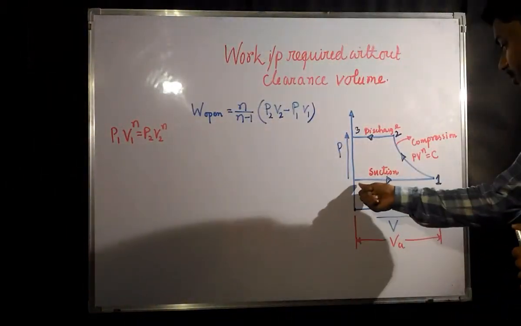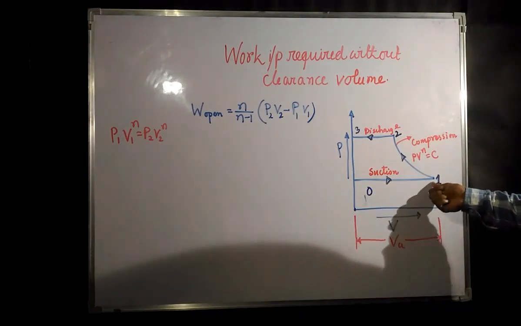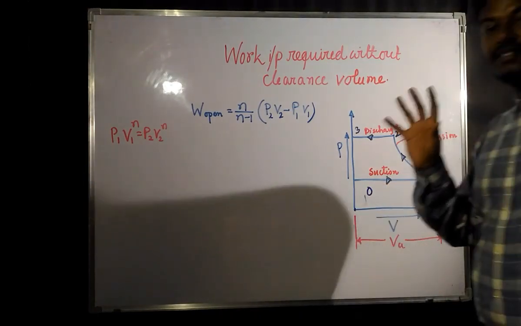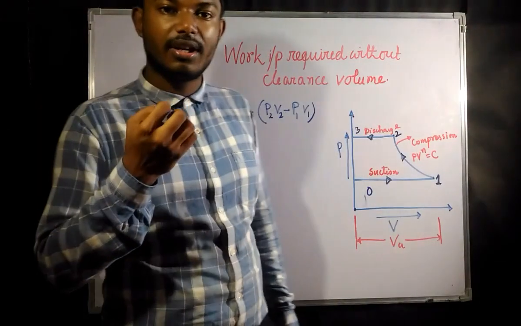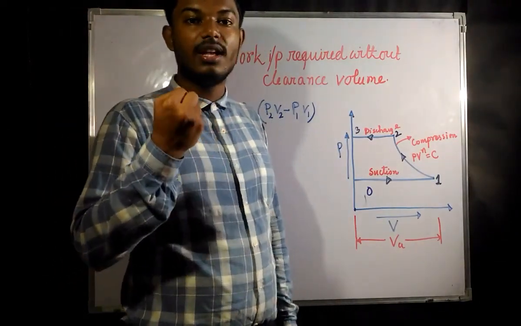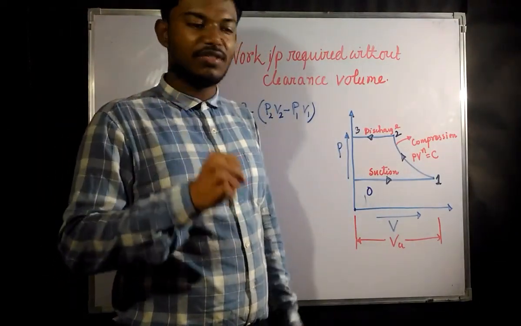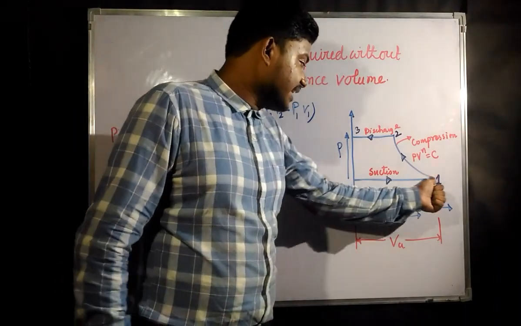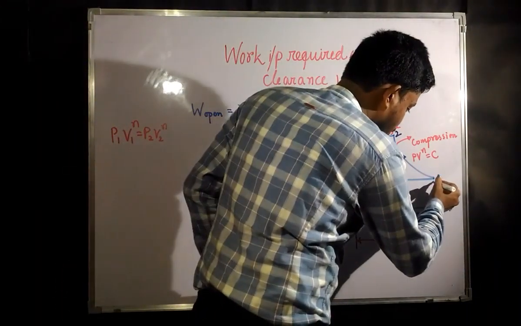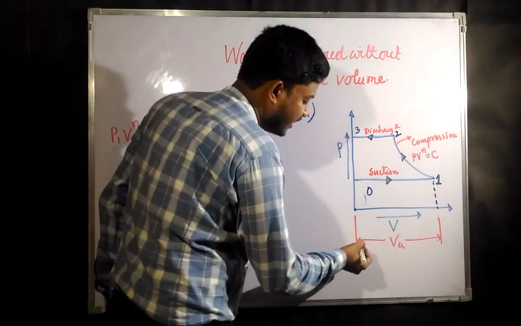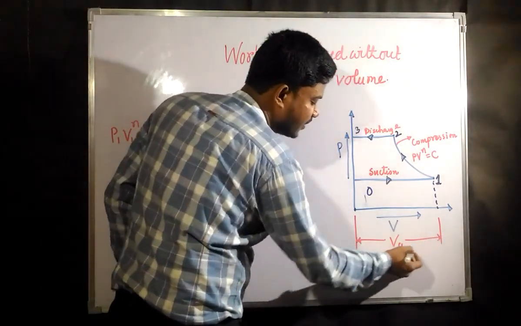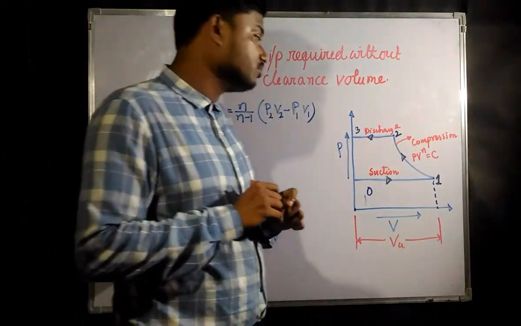During this suction process it takes a certain volume of air. Suppose we are compressing air from the atmosphere. During this suction, this much is the volume achieved, so let us say this total volume is VA, the volume of air.